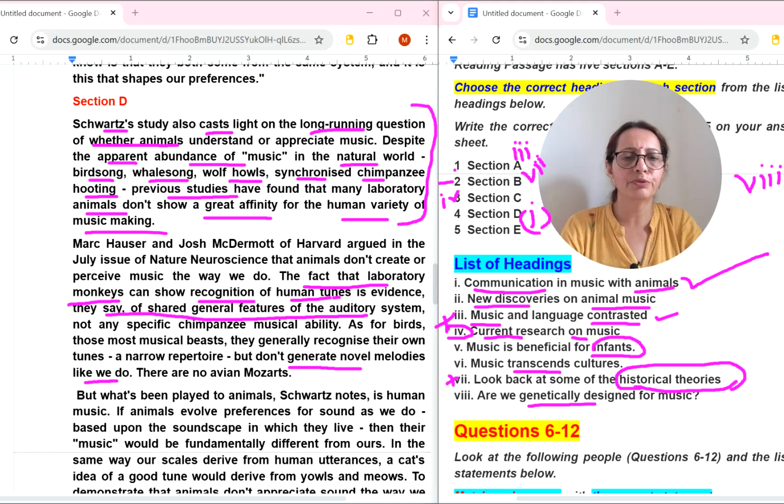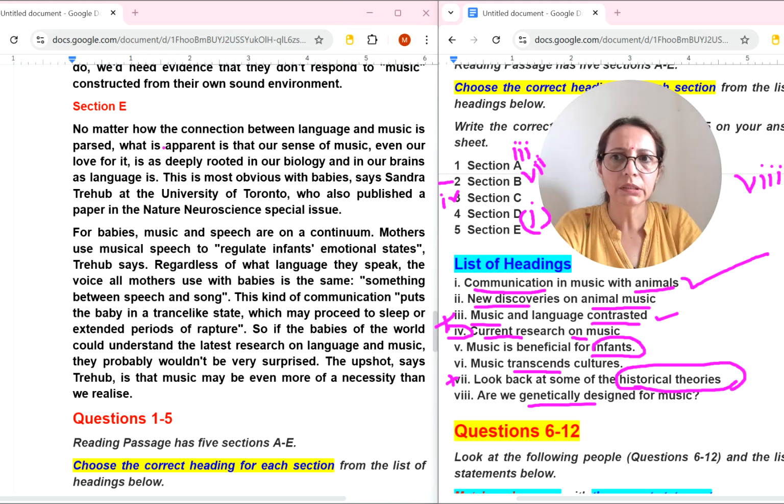Okay, now coming to fifth, E. Now look at this, it is section E. Now what do we have left?